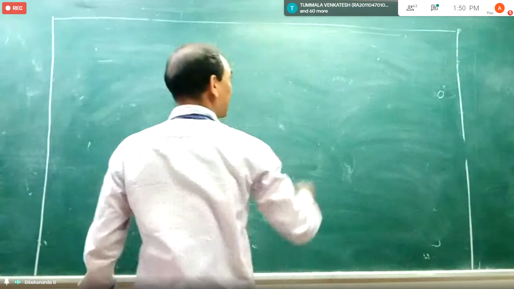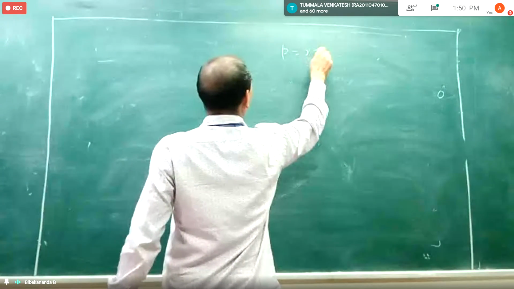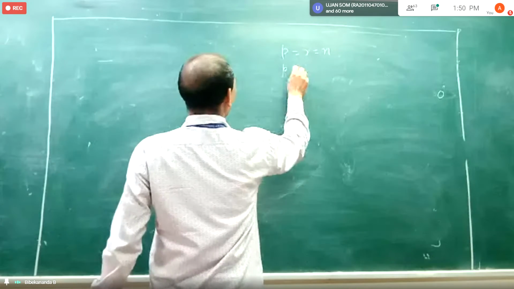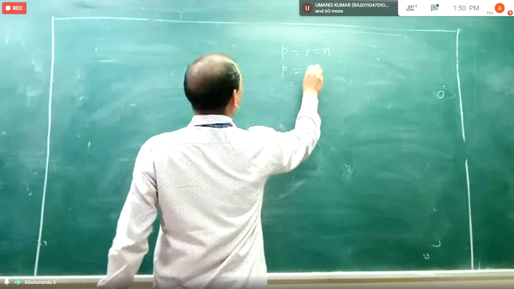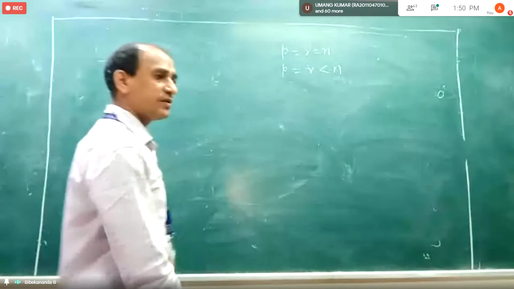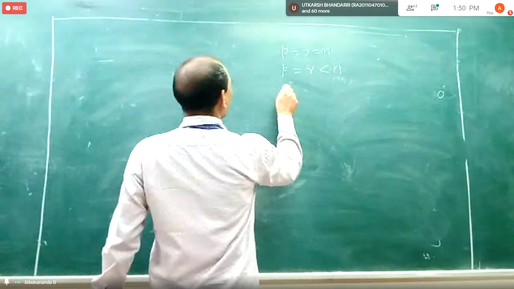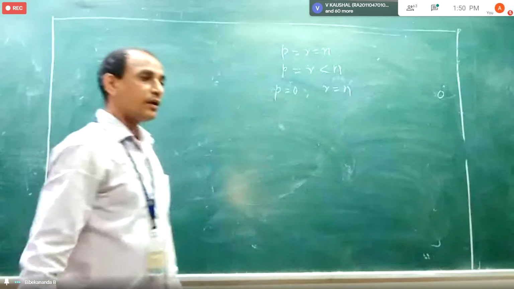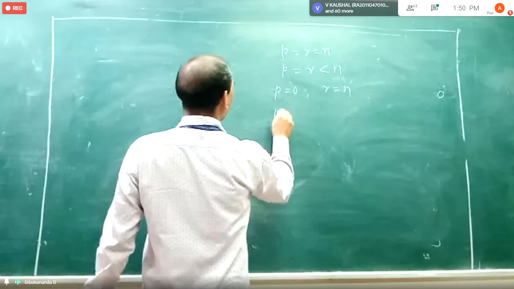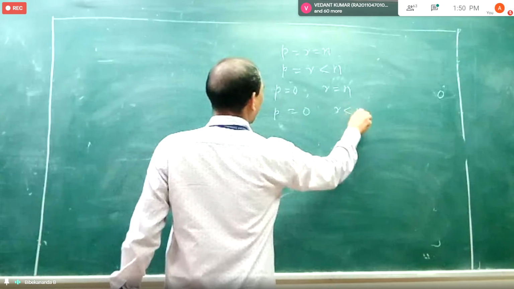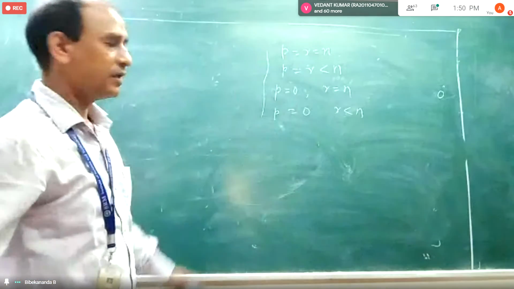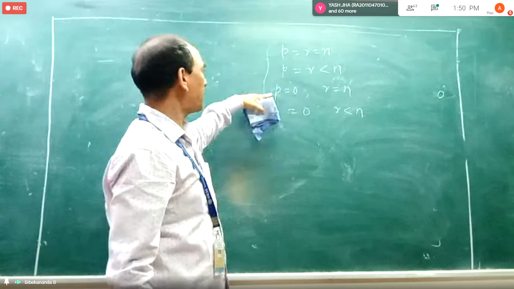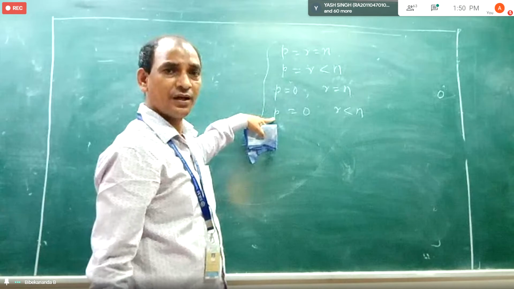What are the cases we discussed? P equal to R equal to N, positive definite. And similarly, P equal to R but less than N. Another case we discussed, P equal to 0, R equal to N. And another case, P equal to 0, R is less than N. These are the four cases we discussed. This is for positive definite, this is for positive semi-definite. And this is for negative definite, this is for negative semi-definite.